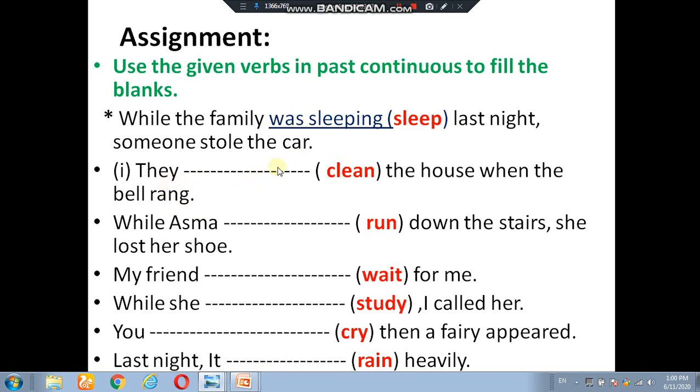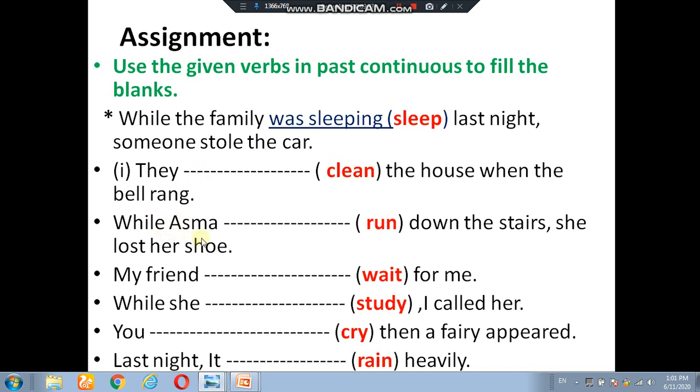Number 2: they blank clean the house when the bell rang. Now you have to write the correct form of the verb. Clean is the verb that is given. You have to use the correct form of clean here, meaning past continuous. You have to change clean into an ing verb and use a helping verb. For they we use the helping verb were.